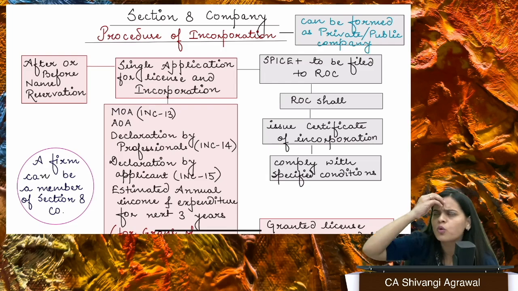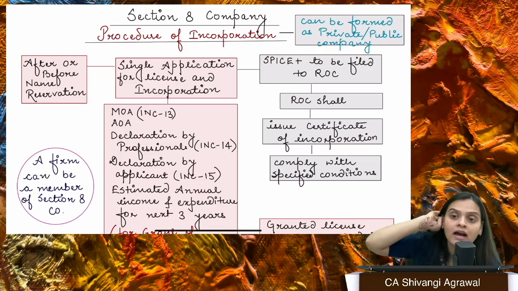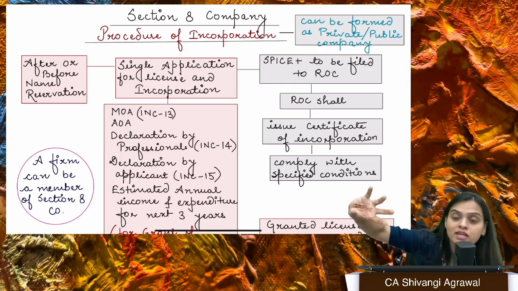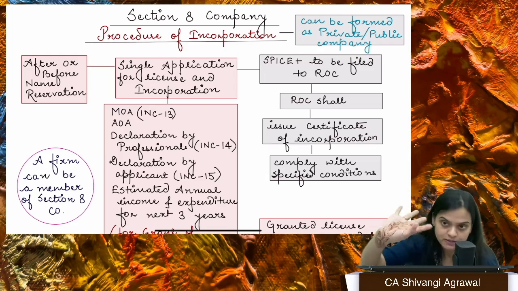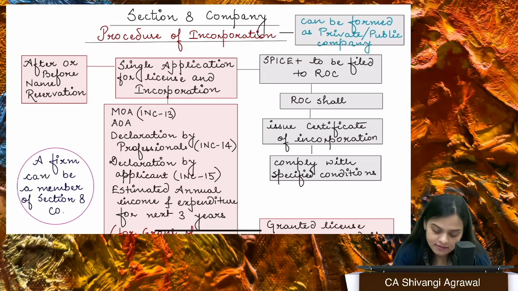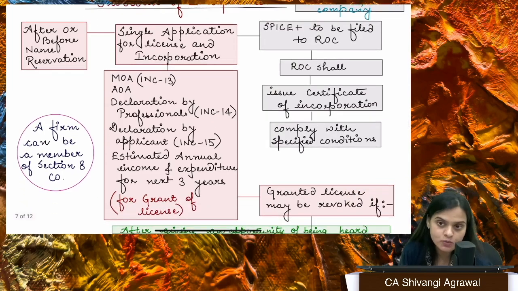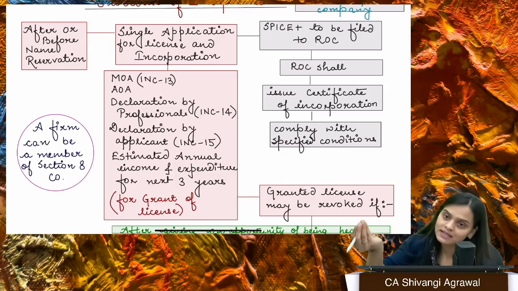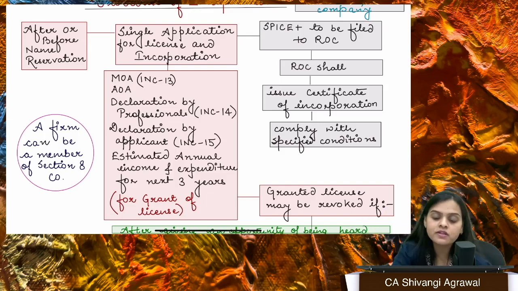Now earlier there was a whole system that you need to obtain the license, then you need to apply for the incorporation. Now we have the license obtaining information or application incorporated within the application of incorporation. Okay, so you fill Spice Plus, therein only you provide some additional details which actually helps you get the license as well as COI. Okay, so if there is any person who wants to form a Section 8 company, right, maybe a private Section 8 company or maybe a public Section 8 company, you don't need to add limited or private limited at the end of your name, but what you can do is you can fill Spice Plus and submit it.